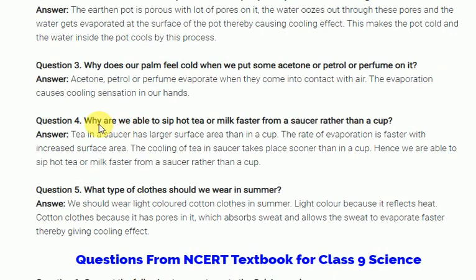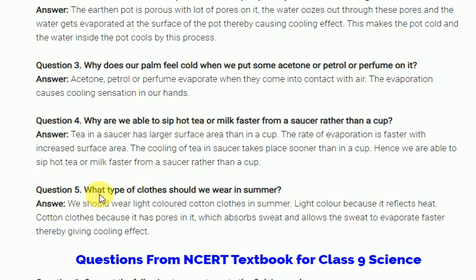Already discussed. Why are we able to sip hot tea or milk faster from a saucer? Suppose I take a cup of tea and drink from the cup, I feel it is somewhat hot. The same tea, when I place it in a saucer, I can easily drink. The reason is more surface area, more rate of evaporation, more cooling is possible. That's the reason you can easily drink it.